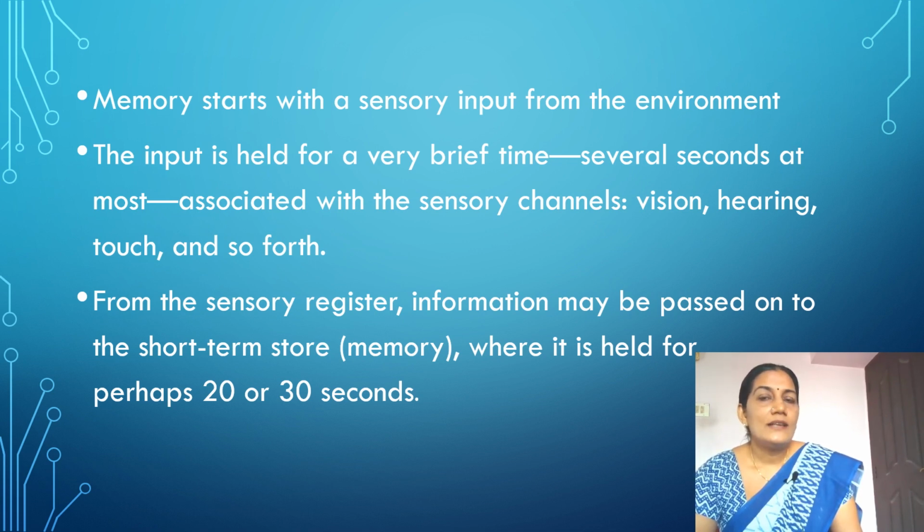That is known as sensory memory. If we rehearse that material or if we attend to that information, it can be passed on to the second stage of memory, which is short-term memory, where it can be stored for 20 to 30 seconds. It's also short, but better than sensory memory.